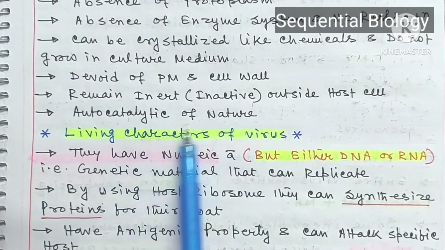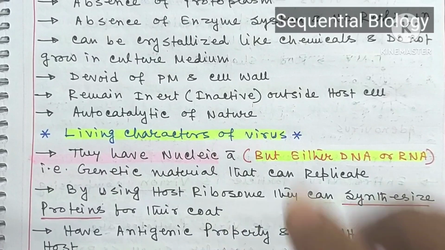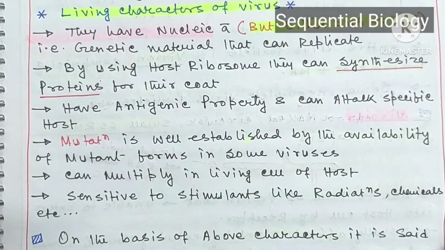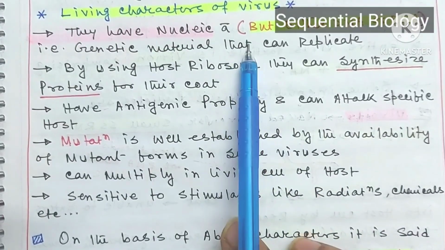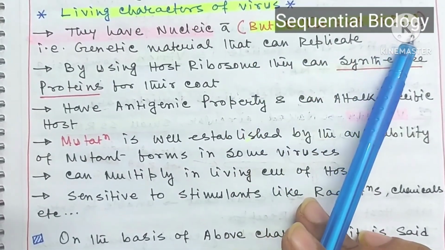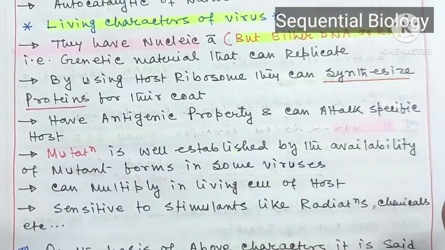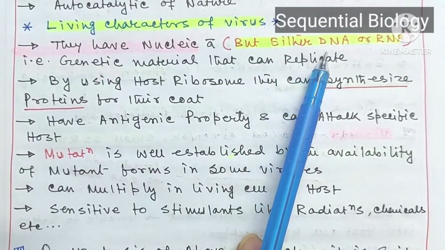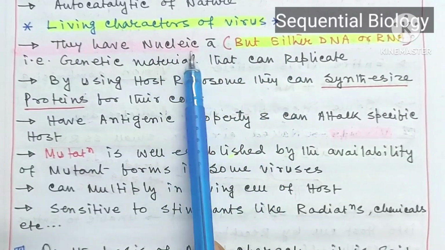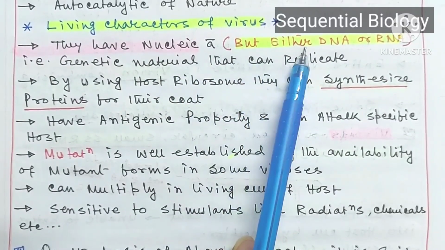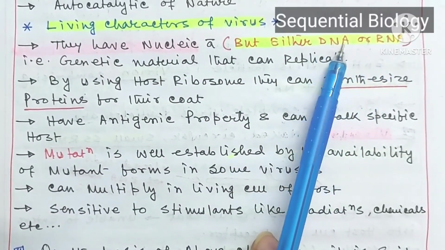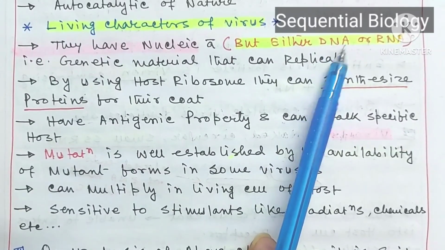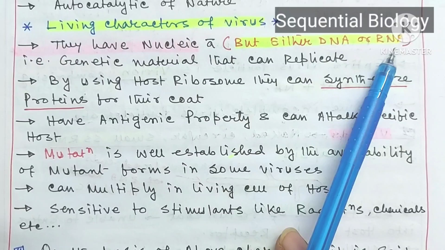They have autocatalytic nature, so these are the non-living characters of viruses. Now the living characters of viruses: they have nucleic acid, but either DNA or RNA. In every living organism, nucleic acid is present inside the cell, and in viruses also nucleic acid is present, but either DNA or RNA. Usually animal viruses are DNA containing viruses and plant viruses are RNA containing viruses.